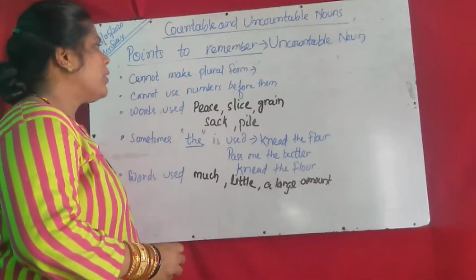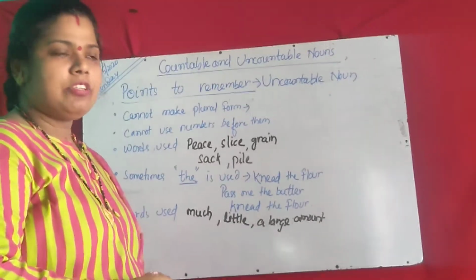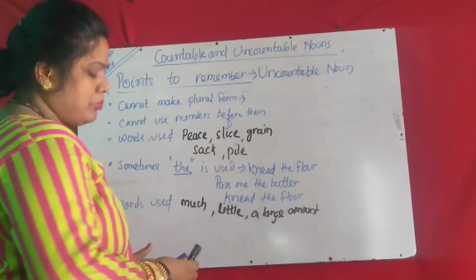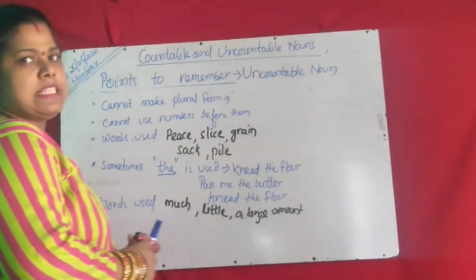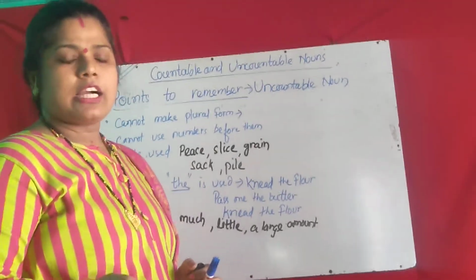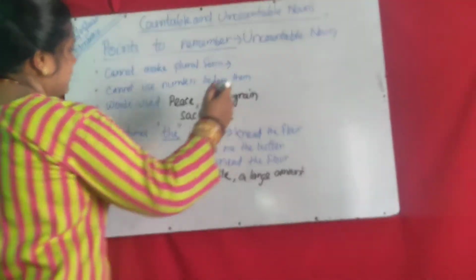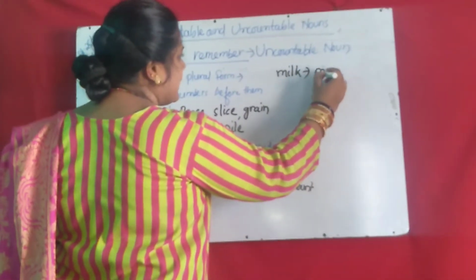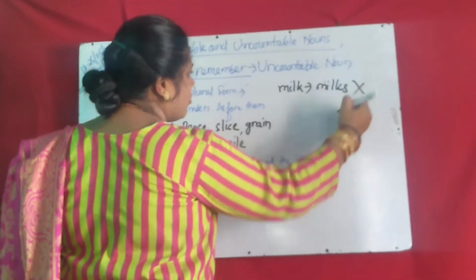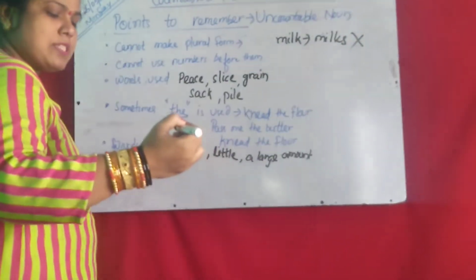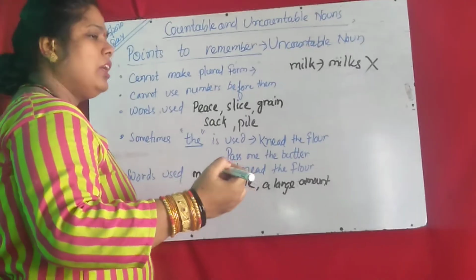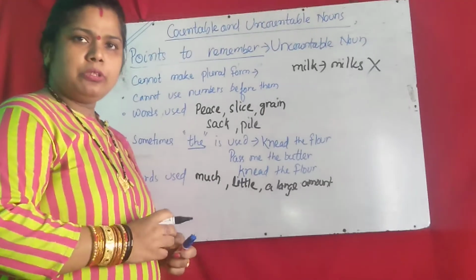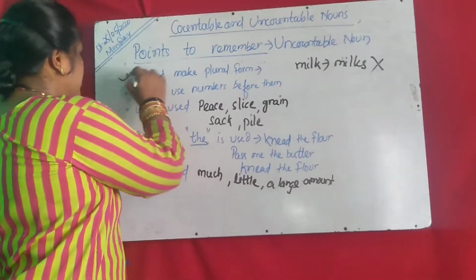Now we read the points to remember about uncountable nouns. The first point is that they cannot make a plural form. For uncountable nouns, we cannot change them to plural form just like countable nouns. Suppose the uncountable noun is milk, you can't change it into plural form. You can't write "milks". It is wrong. Flour, flours, rice, rices: these all are wrong. So an uncountable noun cannot be changed into plural form. This is the first point. Understood?